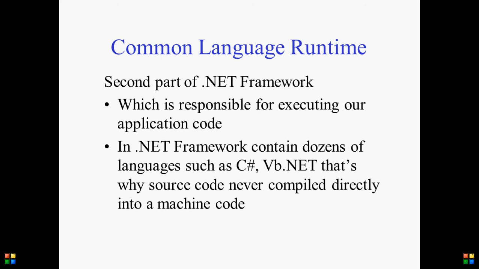Next, another important part after the Framework Class Library: the Common Language Runtime. In the .NET Framework, different languages are there, like C Sharp, VB, J Sharp and so on, which are responsible for executing our application code. The .NET Framework contains dozens of languages, such as C Sharp and VB.NET.